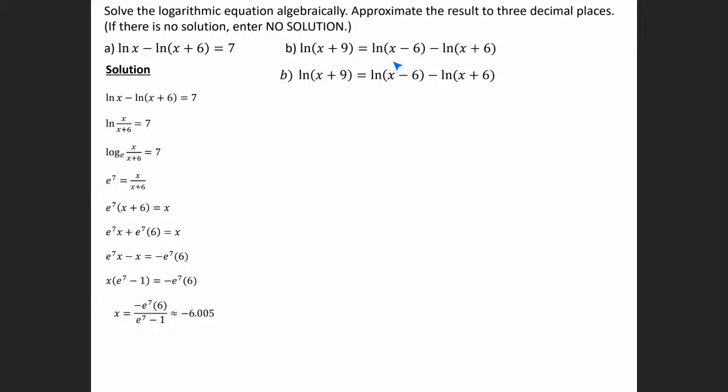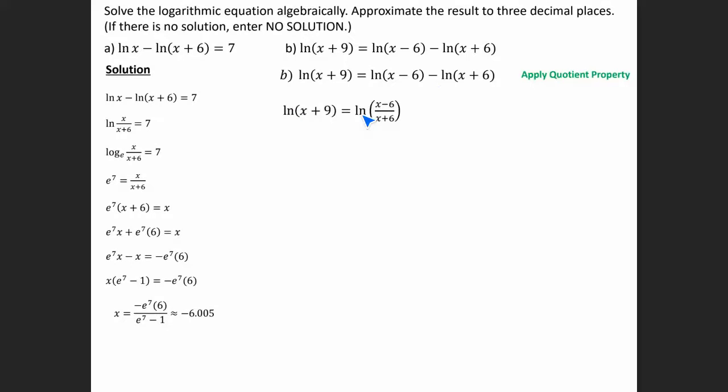Okay, so let's try letter B. So here I have 3 natural logs. On the right side, I'm going to combine these two. They're being subtracted, so I can use the quotient rule and write it as x minus 6 divided by x plus 6. Now I have a natural log over here and a natural log here, so they have the same base. So I can use the one-to-one property, and I can set x plus 9 equal to x minus 6 divided by x plus 6.